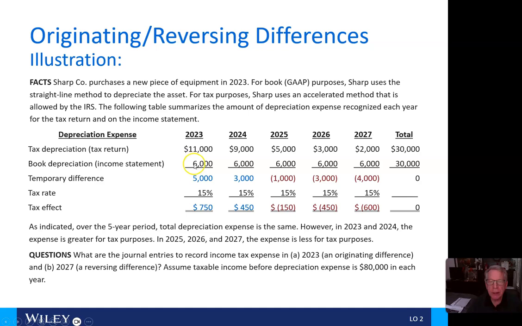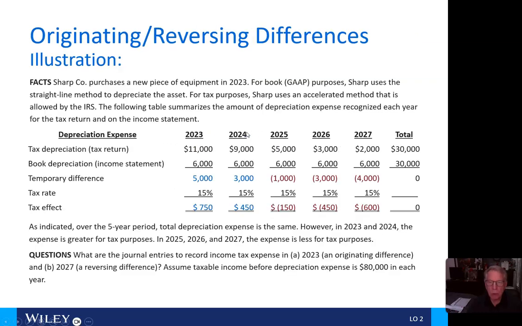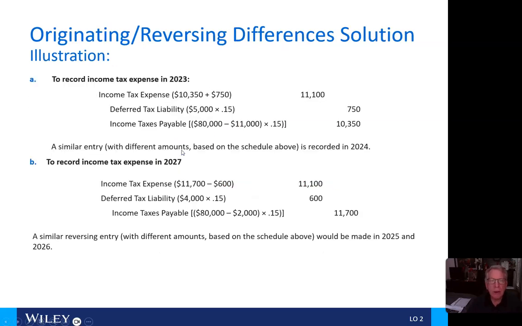If I go back, here's the 5,000, 15%, and that's going to give me 750. And then I take my total 80,000, back out 11,000, which is here, right? And multiply that times 15% to get 10,350. And we do a similar entry for 2024.